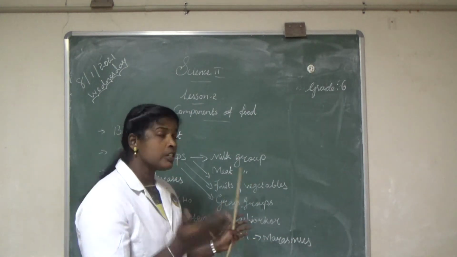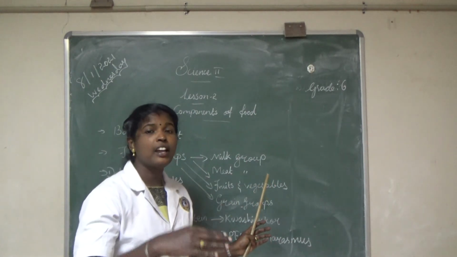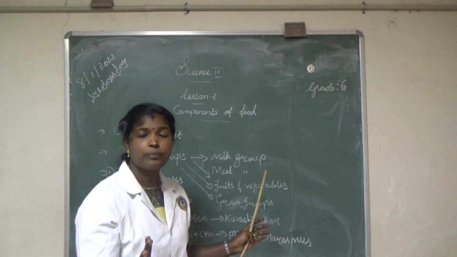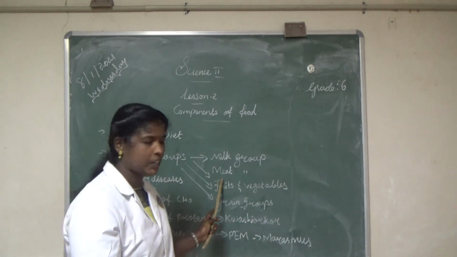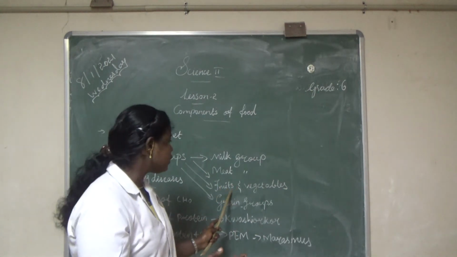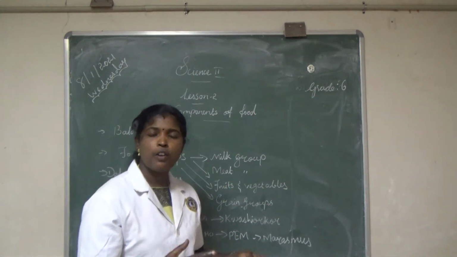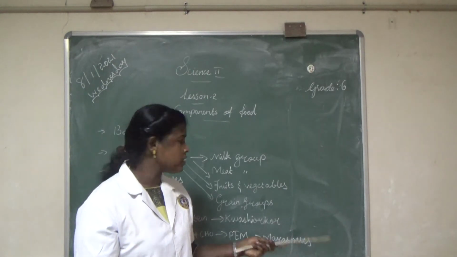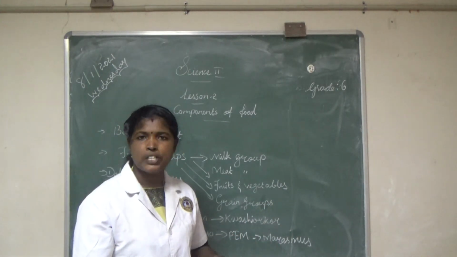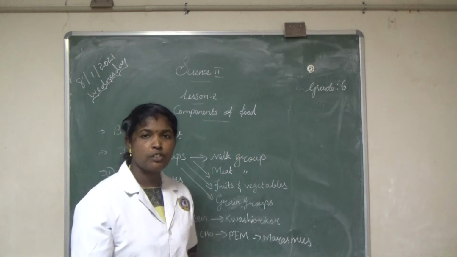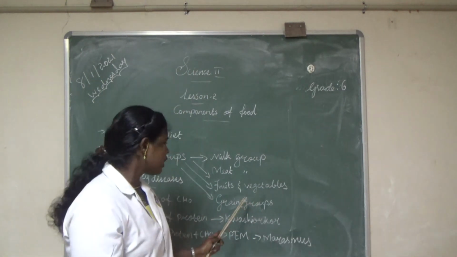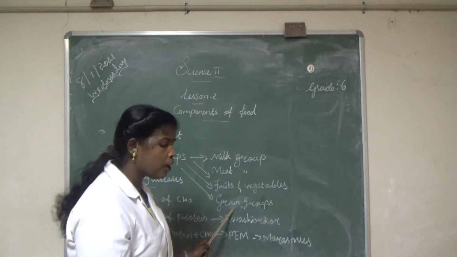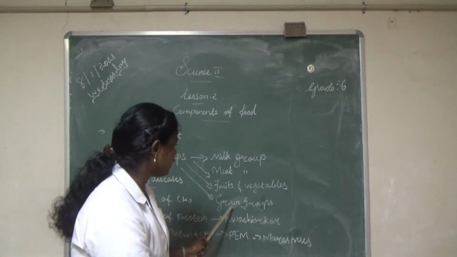Some substitutes are also there, like cereals, pulses, mung beans. These all come under the category of meat substitutes. Then fruits and vegetables. Fruits: apple, mango, orange. Vegetables: carrot, brinjal. Then grain group: whole grains and cereals like rice, wheat, maize, bread. These all will be under the category of grain group.